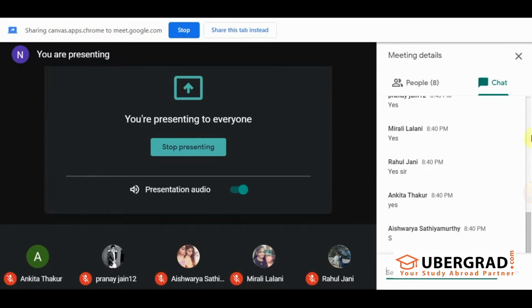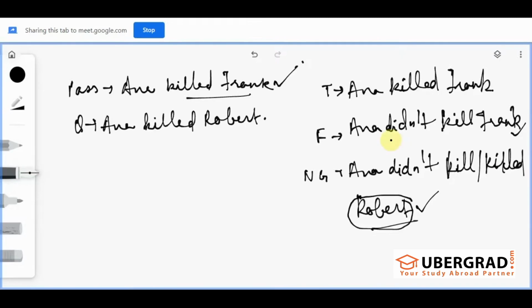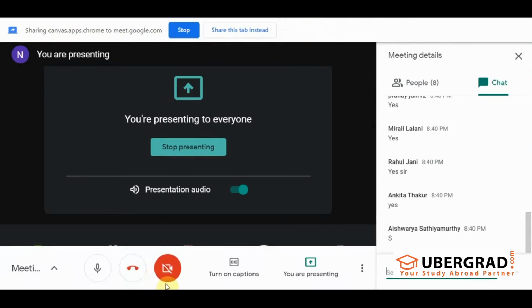Good. So, this is very, very important, guys, because the students lose the marks in false and not given. Not given means you're searching for certain information, you have searched the entire passage, and you're not able to find any information regarding that. True means you are able to find the exact information in the passage. And false means it is contradicting the information given in the passage. Right. Now, let's start with this passage.